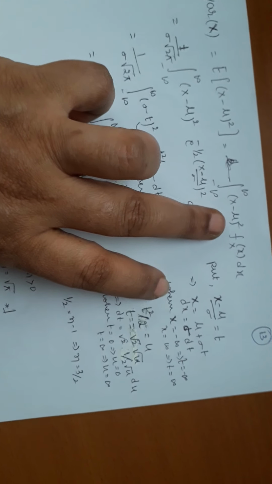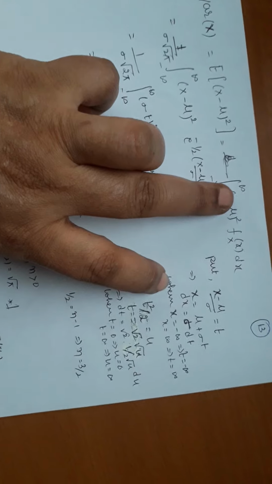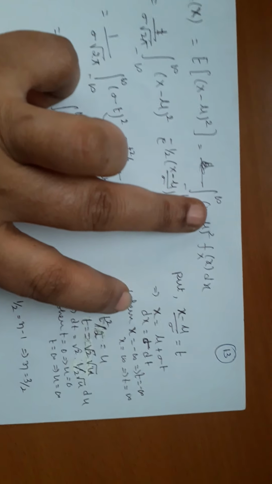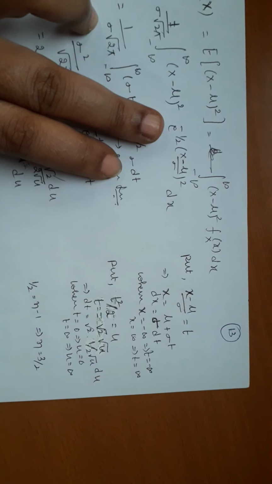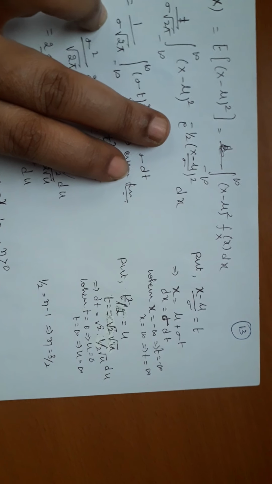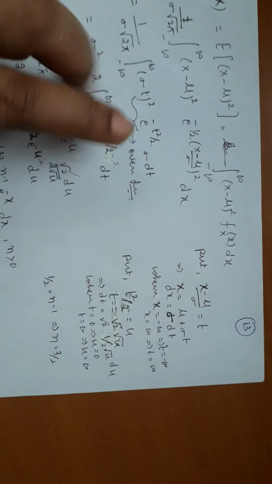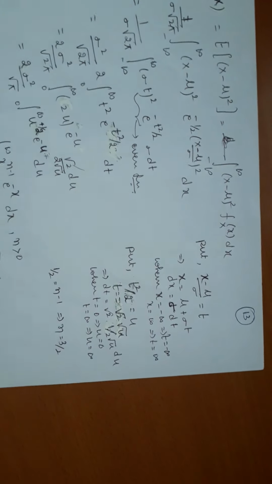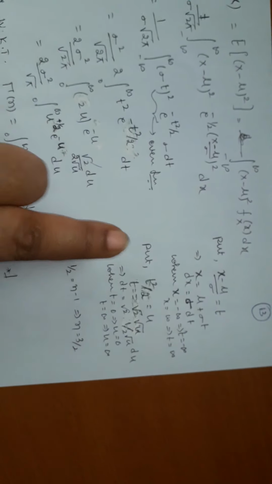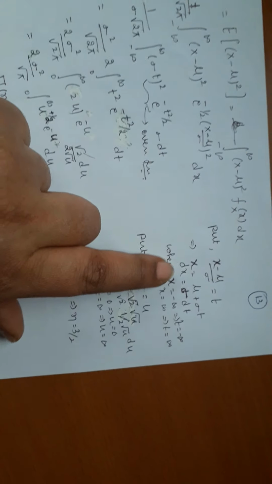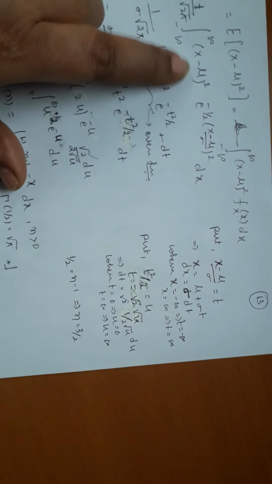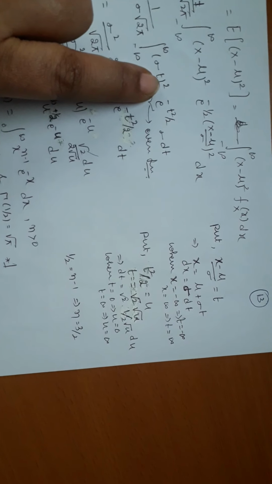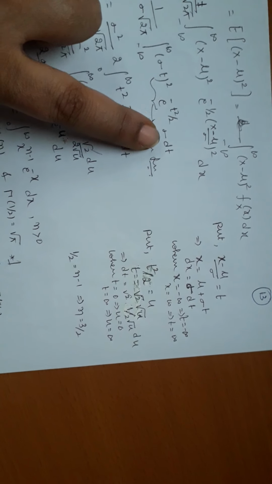Don't expand, because while substituting we get a simple substitution. Now I substitute the normal distribution for the probability function, and then I go for the same substitution discussed for expectation, x minus mu by sigma equal to t, so x is equal to mu plus sigma t, find dx and substitute here. What is x minus mu? Sigma t whole square, e power of minus t square by 2, sigma dt.